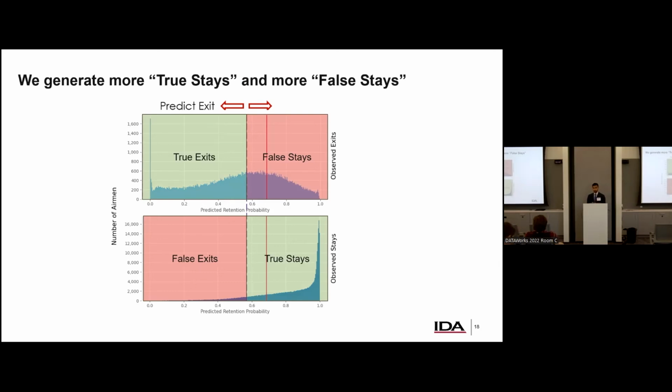So the idea there is you can pick that depending on your own task. You can say, what do I want to do? Is it more costly if I predicted incorrectly and said that someone is going to exit, but they didn't? Then I need to prioritize that, or vice versa.